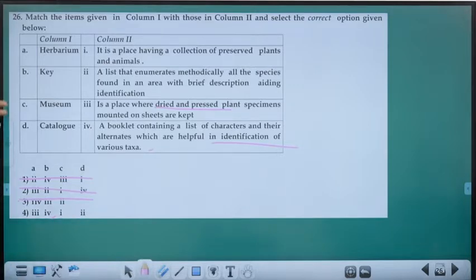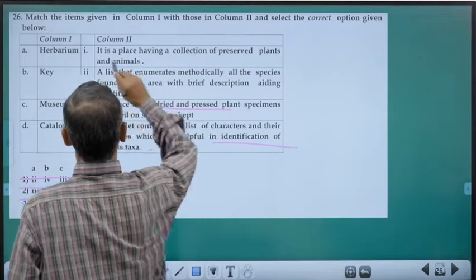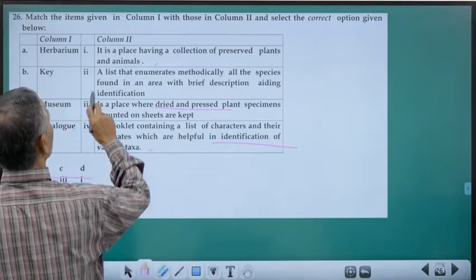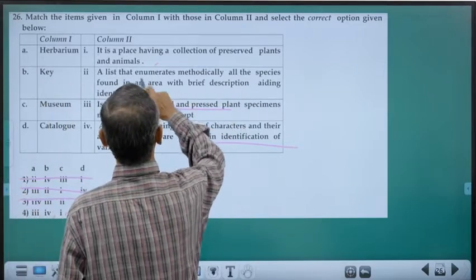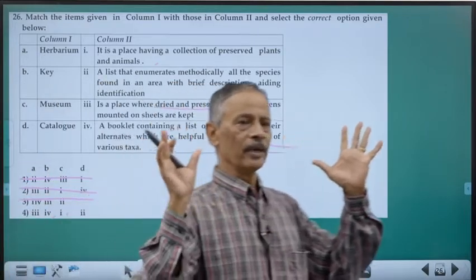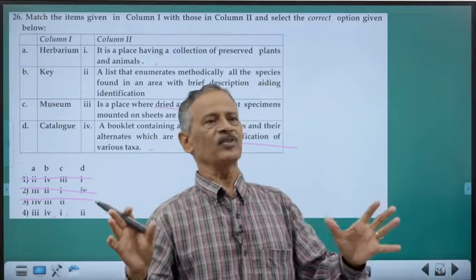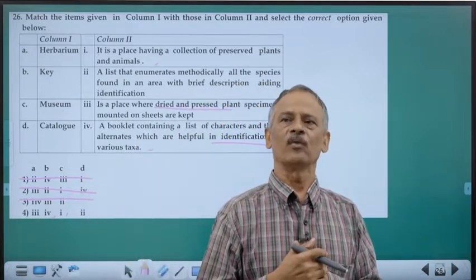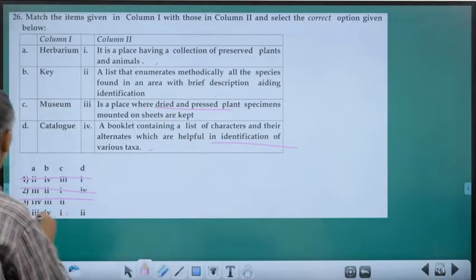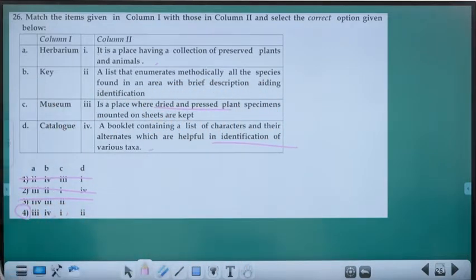What is museum? Museum is a place where we are having both plant and animal dead, preserved. So C can be 1. And what's a catalog? Catalog is a list that enumerates methodologically all the species. That's only a checklist that gives you the presence or absence of organisms in a given area. It's a checklist only. So that's correct one. So we have arrived at the correct answer.